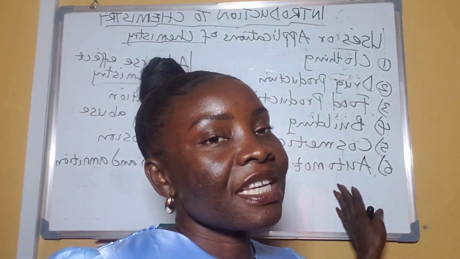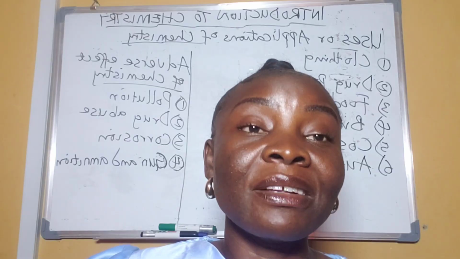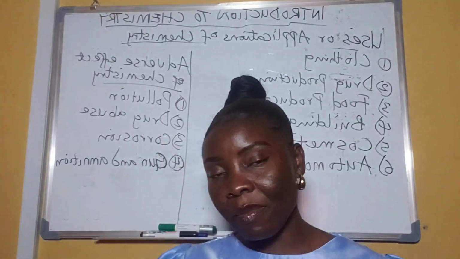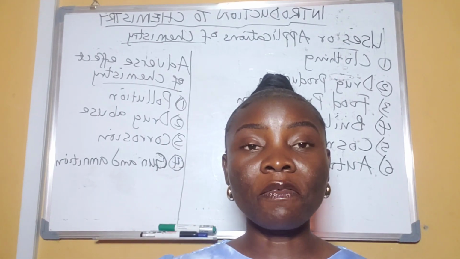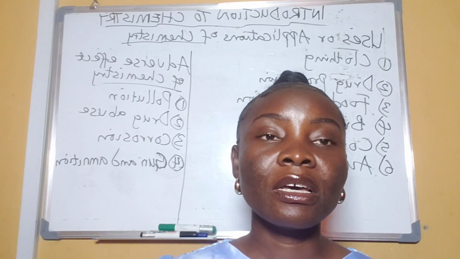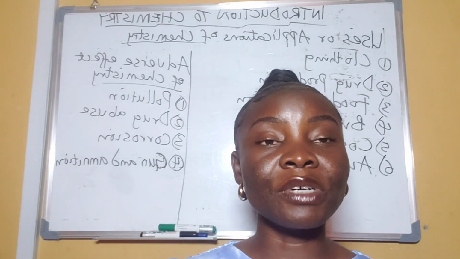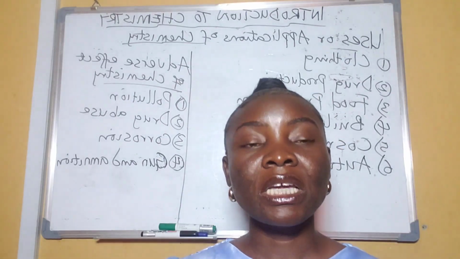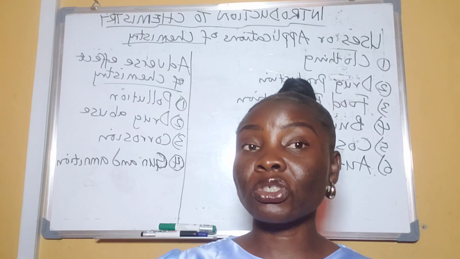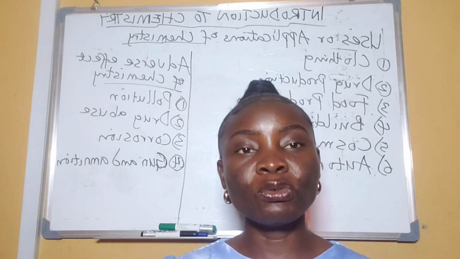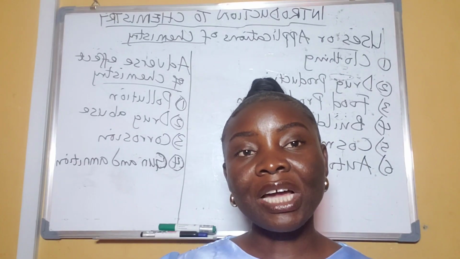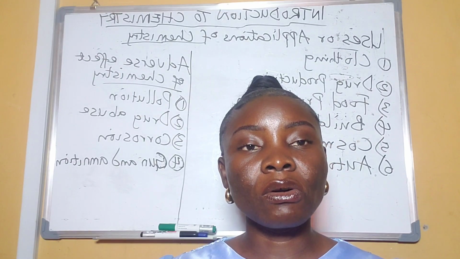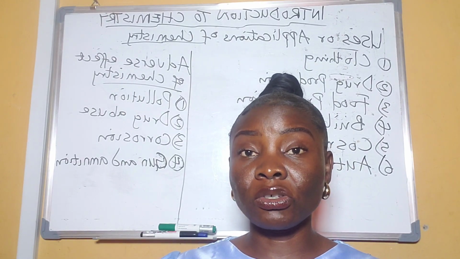There are other uses such as environmental use and industrial use. When we talk about environmental use, we are talking about using chemistry to clean up the environment, such as landfills, and the chemicals that they use to treat the environment just to make it eco-friendly. Then we also talk about industrial use, the production of a lot of chemicals that are used by other industries, such as refining of petroleum. All of them are made possible from the knowledge of chemistry.